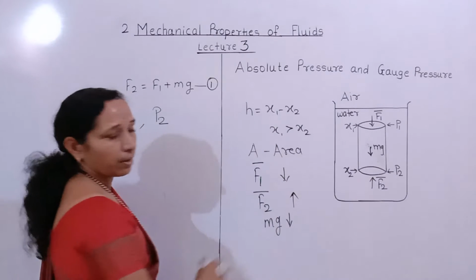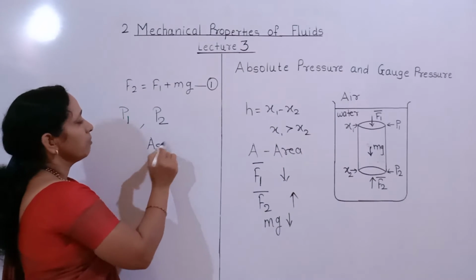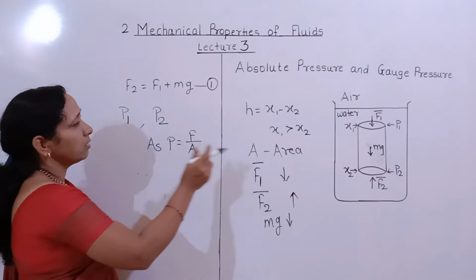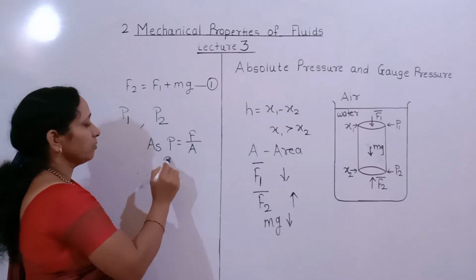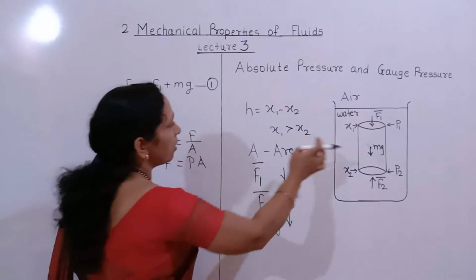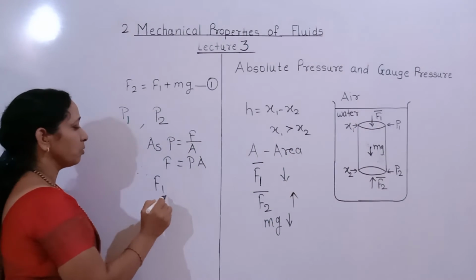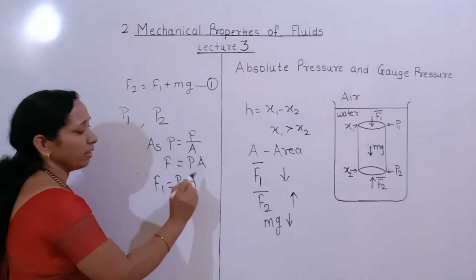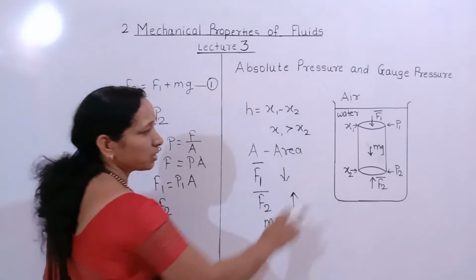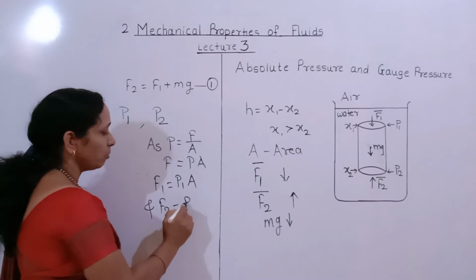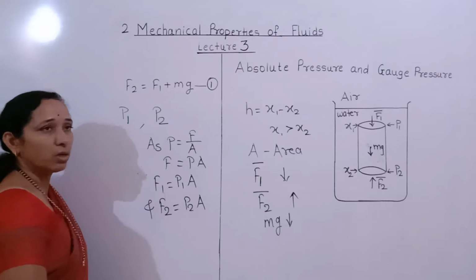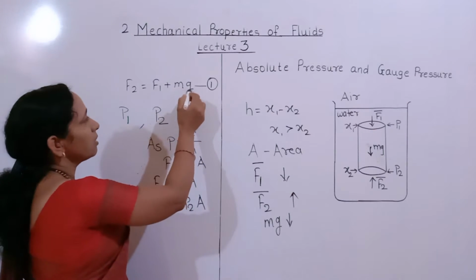As A is the area, and pressure equals force upon area, therefore force F equals pressure into area. Therefore F1 equals P1 into A. F2, the force acting on the bottom surface of the cylinder, is equal to P2 into A. एवढा force act होईल.